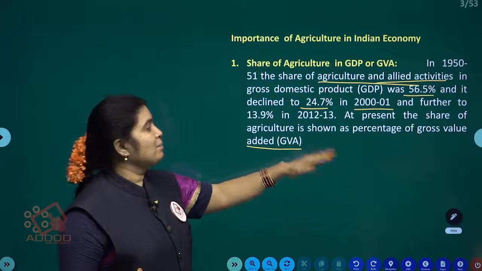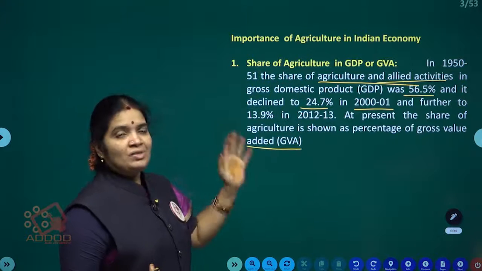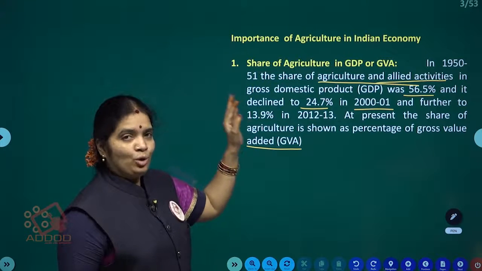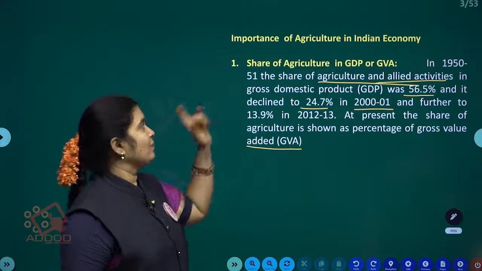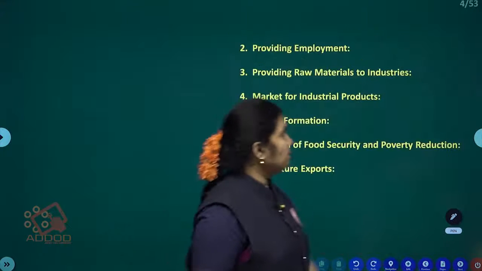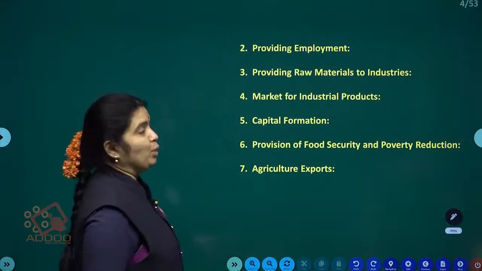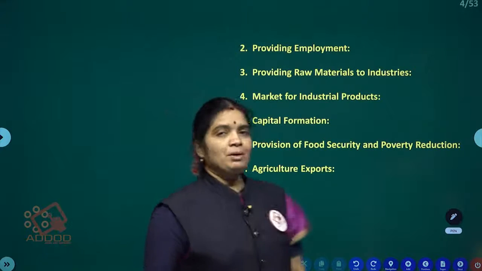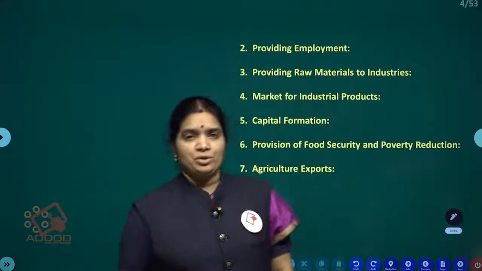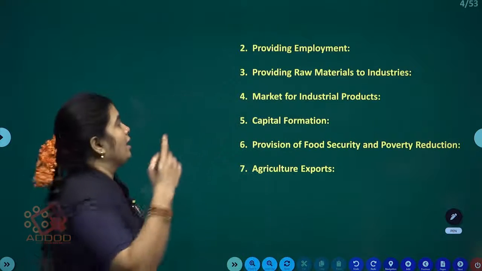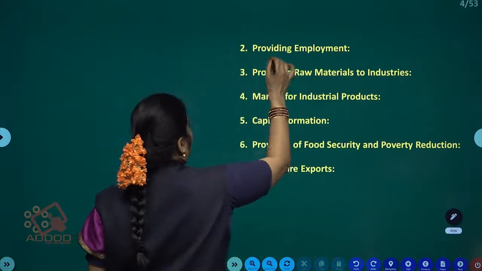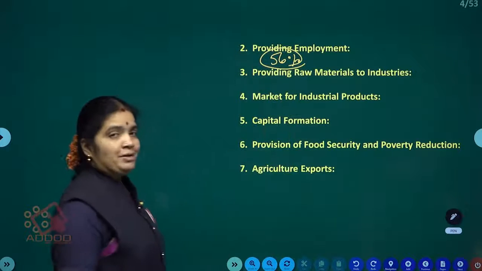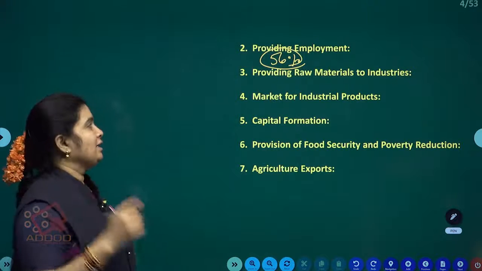Gradually it is decreasing, but compared to other countries, India's agriculture share of GDP is higher. That is the first one. Second one, providing employment. In the agriculture sector, we get the maximum employment opportunities. 56% of people are getting employment opportunities from agriculture.